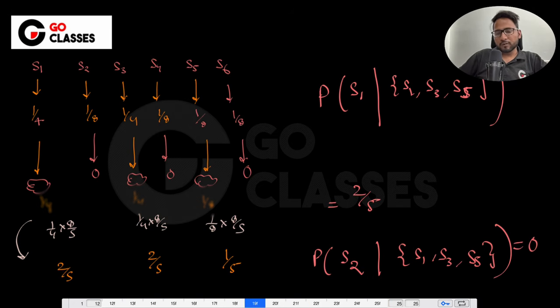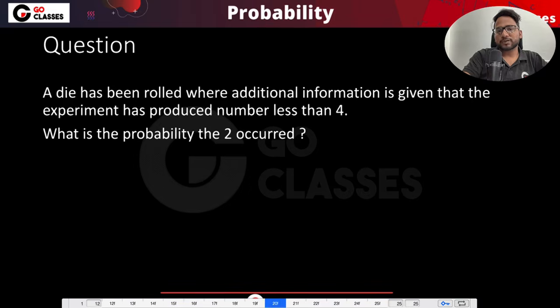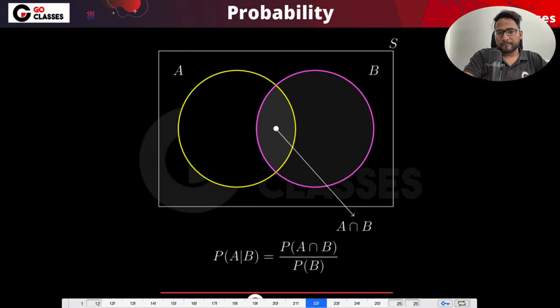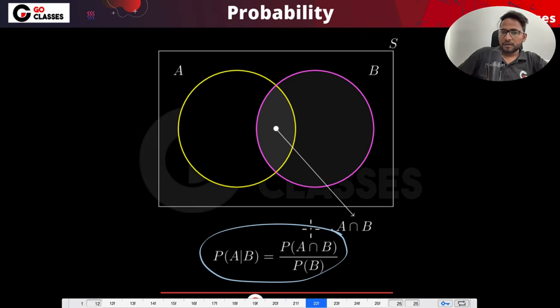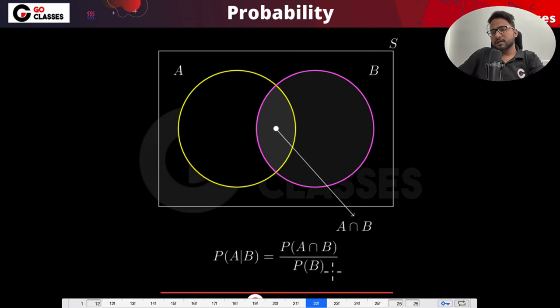Cool. Let me do one thing. Let me just show you the formula, and then we will come back to this intuition. See here, this is the formula of conditional probability, where I am saying the probability that A has occurred, given that B has already occurred, is this formula, right? So let's just try understanding this formula and why we are dividing and all. What this formula is saying is that the probability of A will occur given that B has already occurred, is this one.